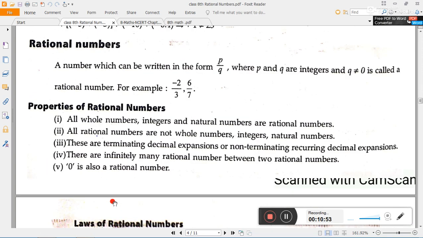Now come to our topic. Whatever we have seen before this was an overview of the properties we apply to rational numbers, so you can understand the comparison between them. That's why it was shown. Now see, rational numbers: a number which can be written in the form p by q, where p and q are integers and q is not equal to 0, is called a rational number.